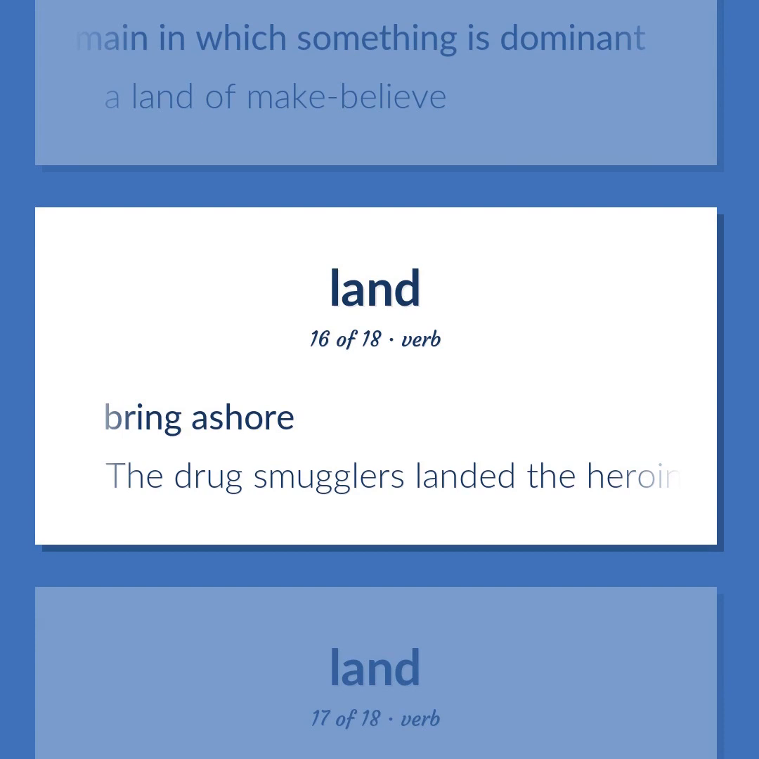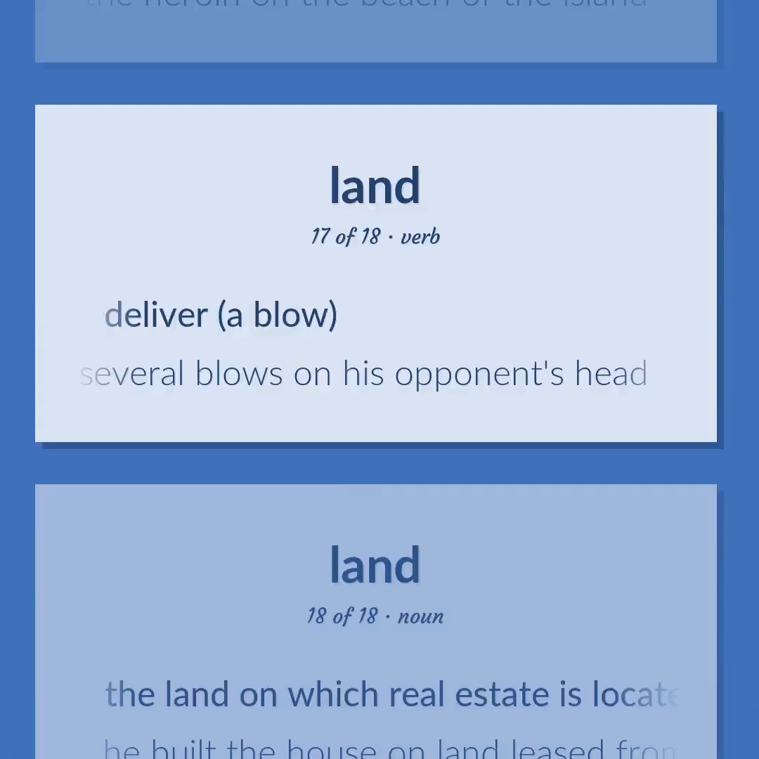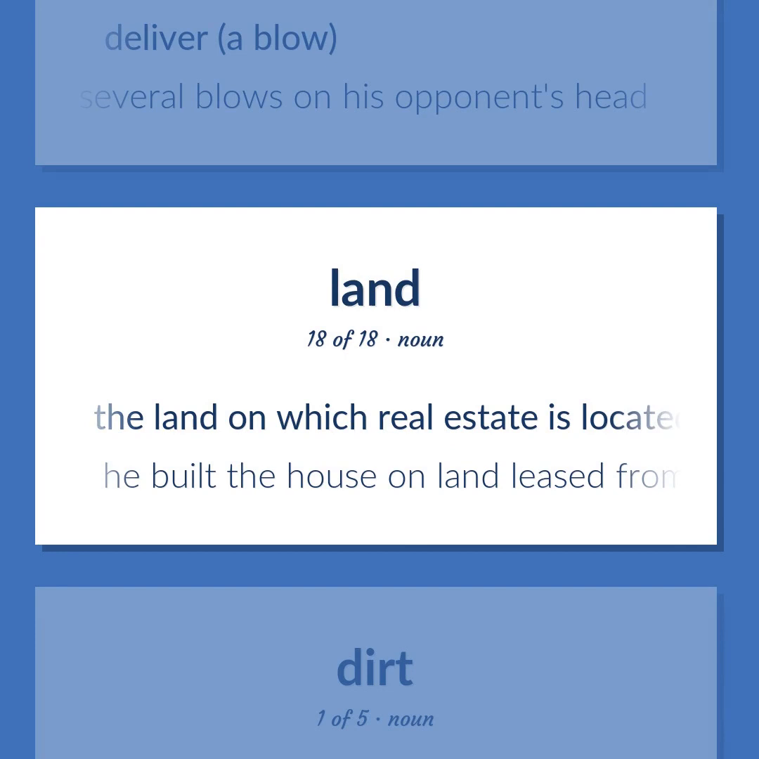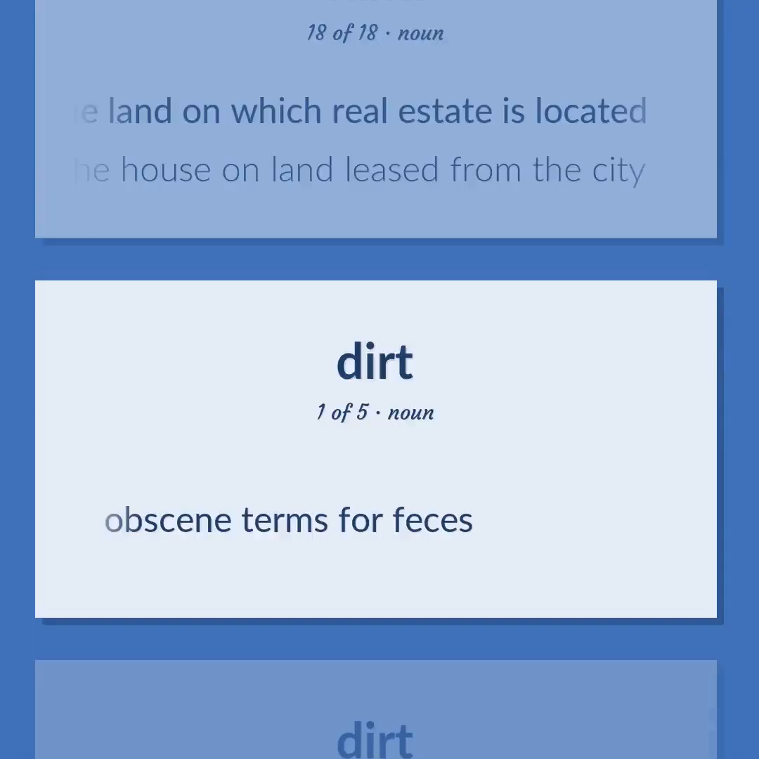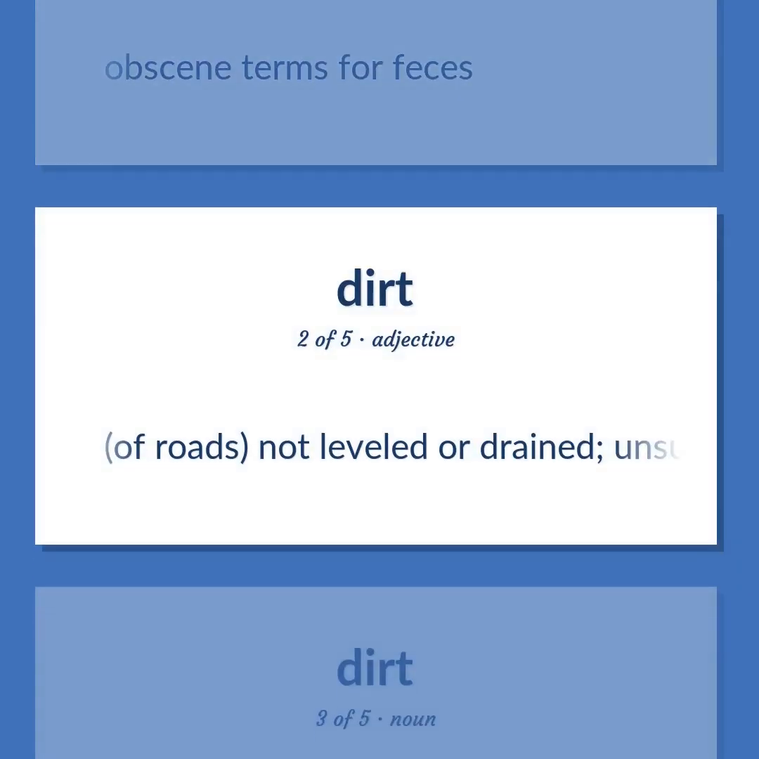Bring ashore. The drug smugglers landed the heroin on the beach of the island. Deliver a blow. He landed several blows on his opponent's head. The land on which real estate is located. He built the house on land leased from the city. Obscene terms for feces. Of roads, not leveled or drained, unsuitable for all-year travel.